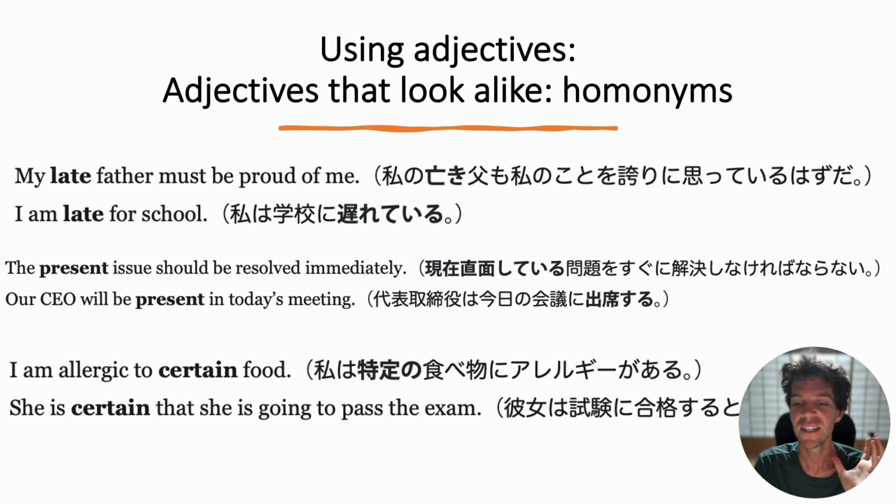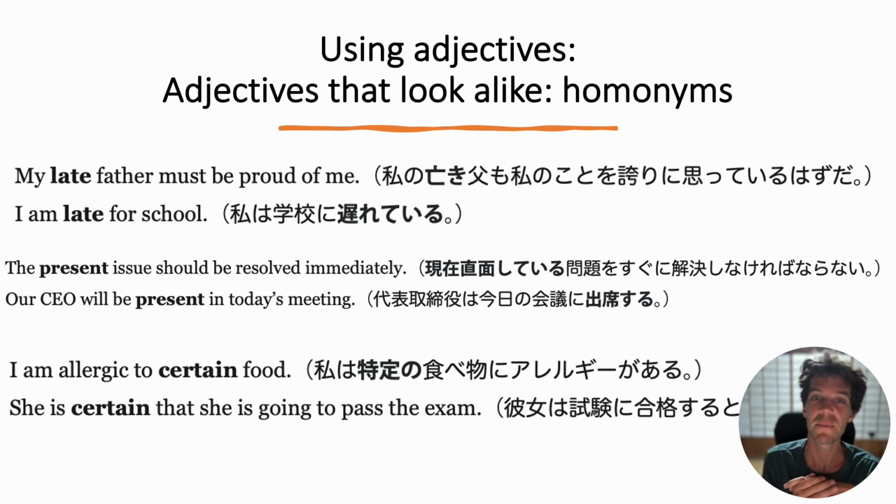For example, "late." I'm sure you know the most common usage, to not be on time for something. But "late" also means dead, passed away. So, "my late father must be proud of me." That doesn't mean your father is late coming somewhere. It means he's not alive.